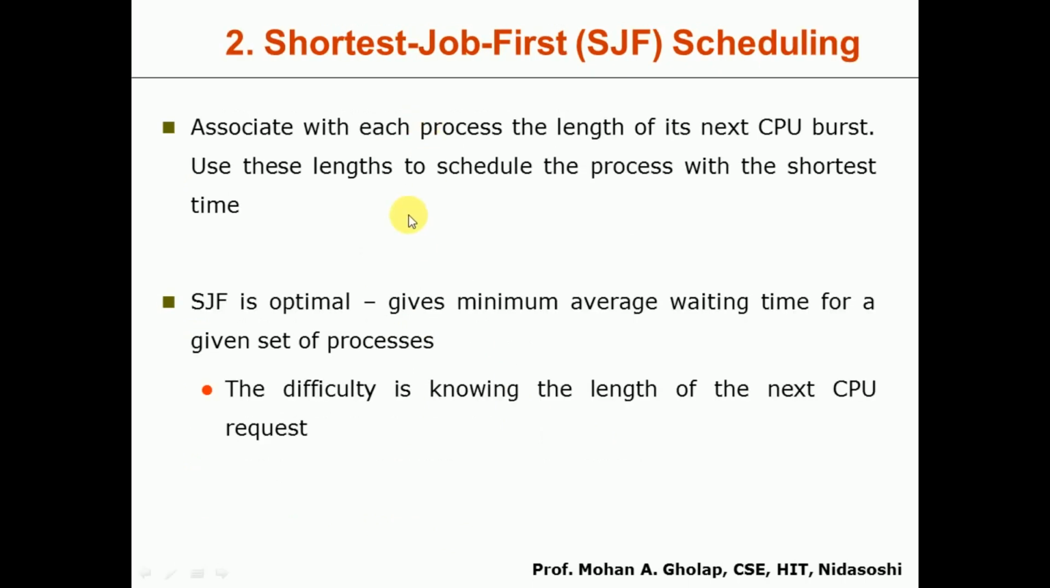So next we'll see the second scheduling algorithm, that is the shortest job first scheduling algorithm. The shortest job first is also called the SJF algorithm in short. As the name itself indicates, when we have a number of processes waiting in the ready queue, the CPU will take a process which is having the shortest CPU burst time. Okay, so it associates with each process the length of its CPU burst. Use these lengths to schedule the process with the shortest time. So SJF is optimal, it gives minimum average waiting time for a given set of processes. The difficulty is knowing the length of the next CPU request. That we'll see later.